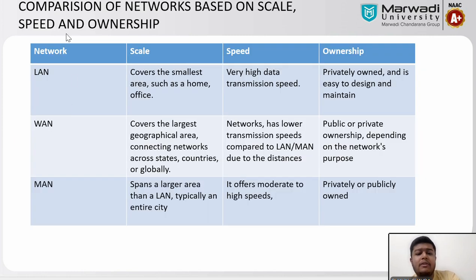Third is the comparison of networks based on scale, speed and ownership. As we discussed, the scale of a local area network is very small. A wide area network is the largest, and a MAN spans a larger area than LAN. For speed, if you need very high speed data transmission, then LAN is used. A wide area network, in comparison to LAN, may work slower because the distance is very large. Similarly, MAN also offers high speed. All three can be privately owned or publicly owned.